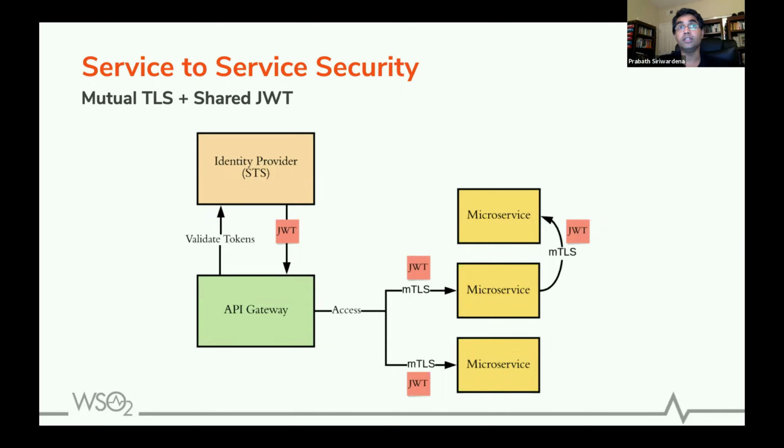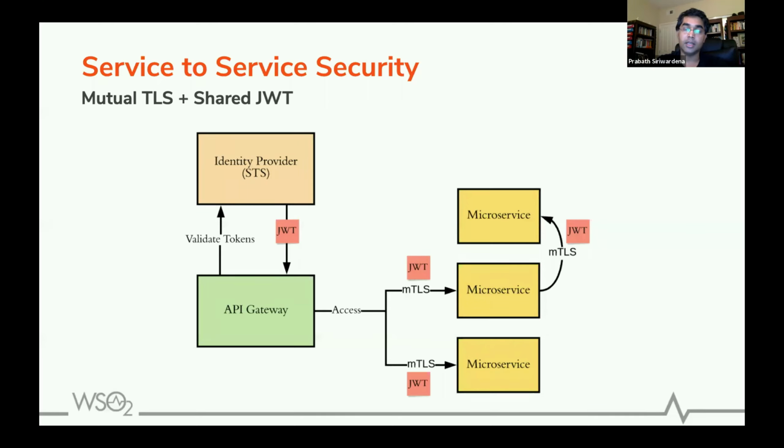The issue is the JWT is shared. You get the JWT to the first microservice, and you send the same JWT to the other upstream microservice when the first microservice wants to talk to the second microservice. So what's the risk here? You can think about JWT as a capability token.